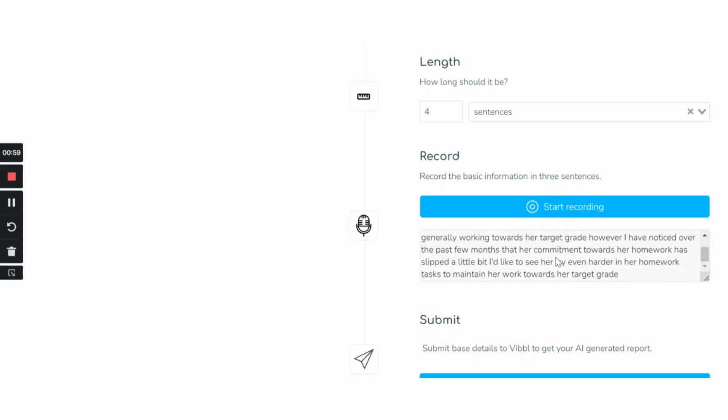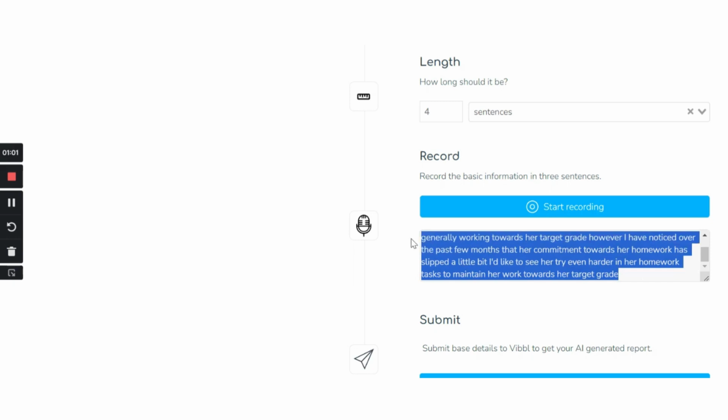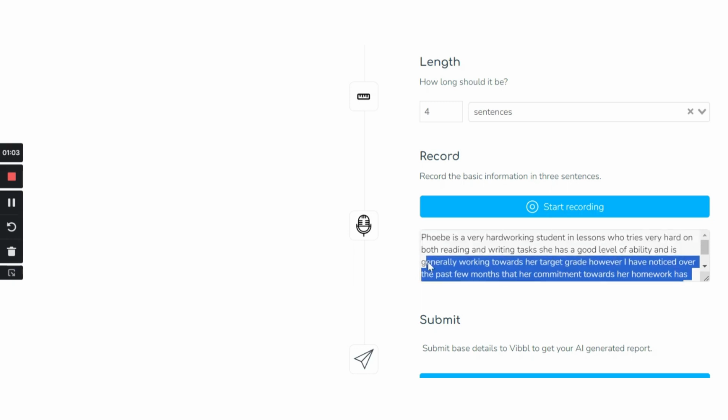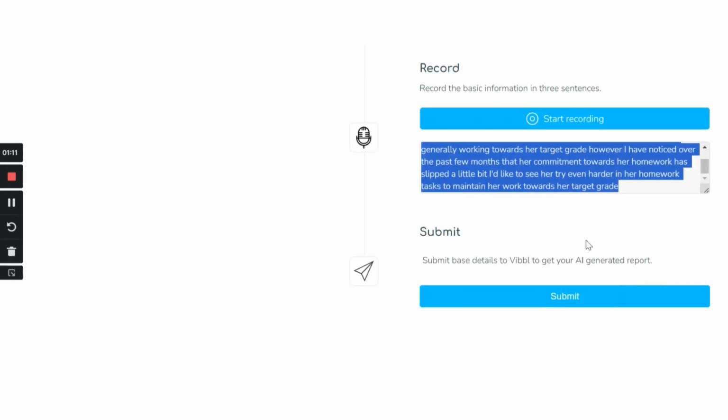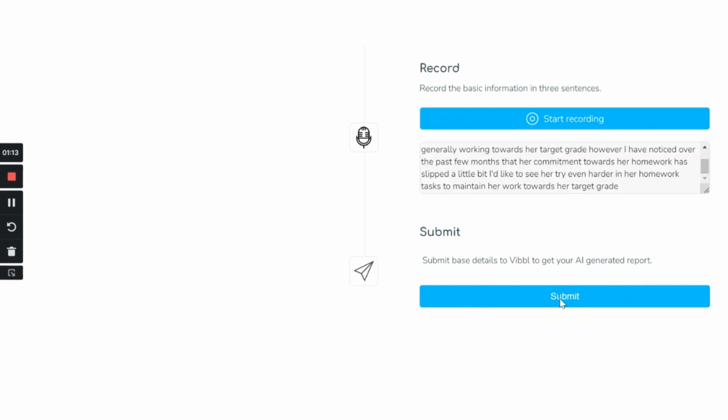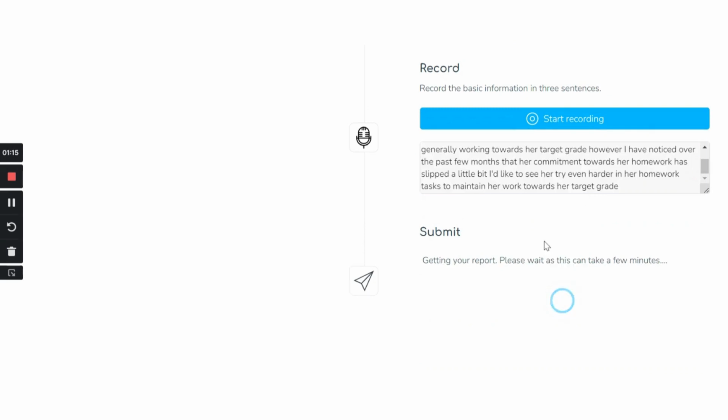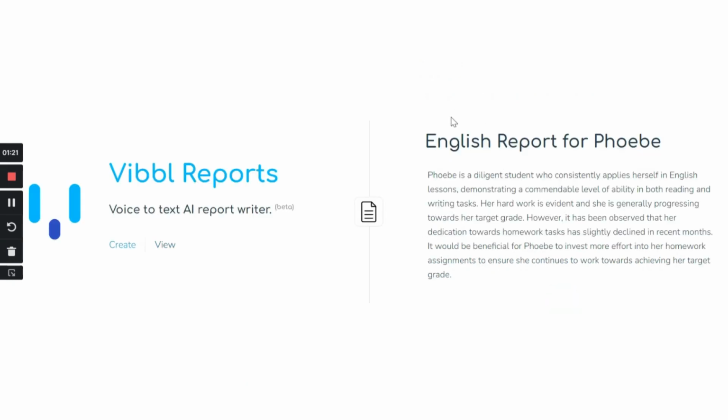I'm going to end that recording, and you can see here I've instantly got speech-to-text technology giving me this statement, which I could, in all honesty, copy and paste for my report if I wanted to. But let's just click on this to see if I can use the AI to make it a little bit better. And here we go. English report for Phoebe.